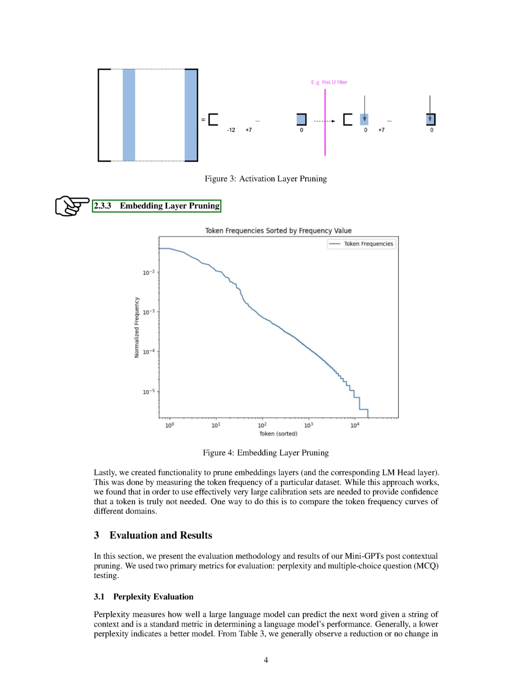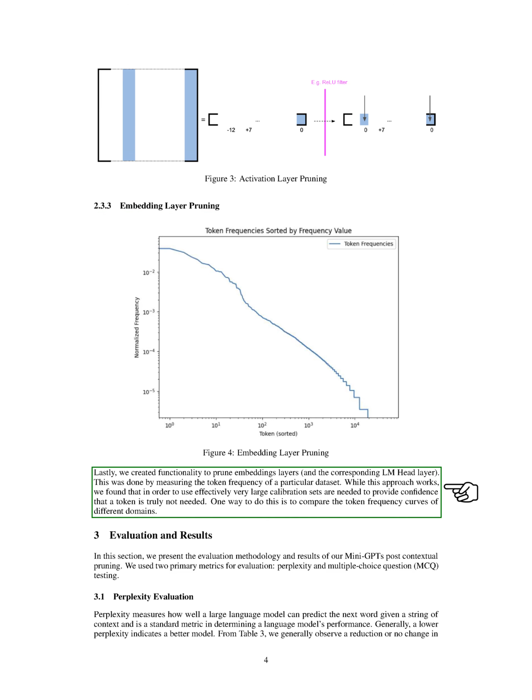Section: Embedding layer pruning. We've developed a method to trim down the embedding layers, along with the corresponding language model head layer. This is achieved by assessing the frequency of tokens in a specific dataset. Although this method is effective, we've found that it requires large calibration sets to confidently determine if a token is truly unnecessary. One way to do this is by comparing the token frequency curves across different domains.